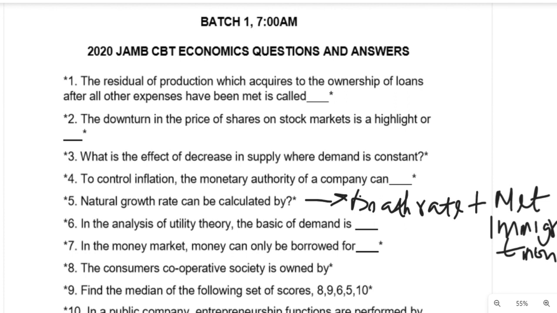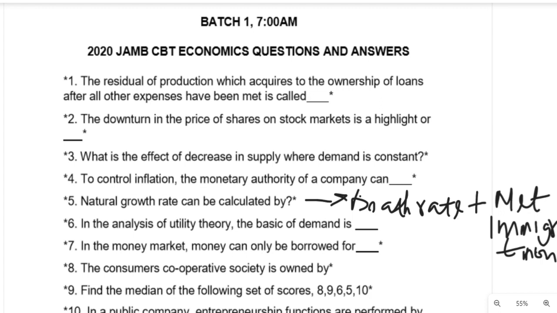Now, question number 6 says, in the analysis of utility theory, the basis of demand is diminishing utility. Question number 7. In the money market, money can only be borrowed for short term.